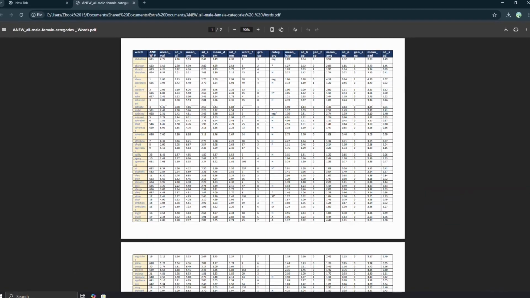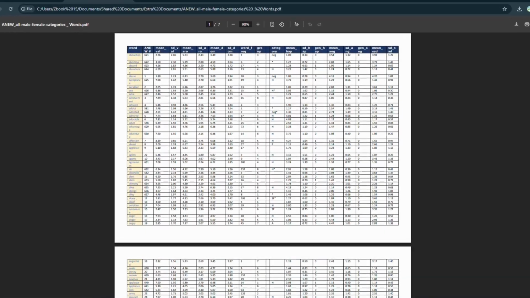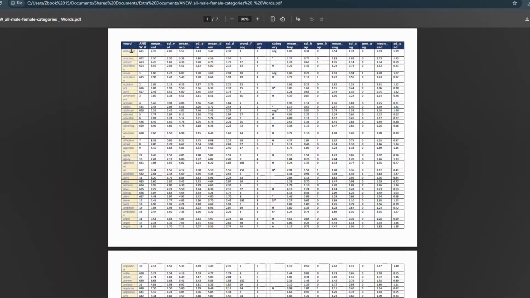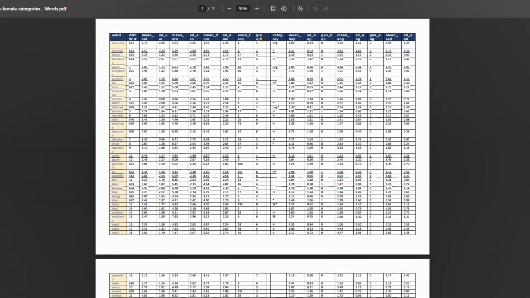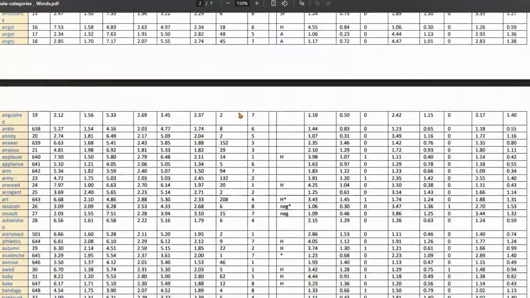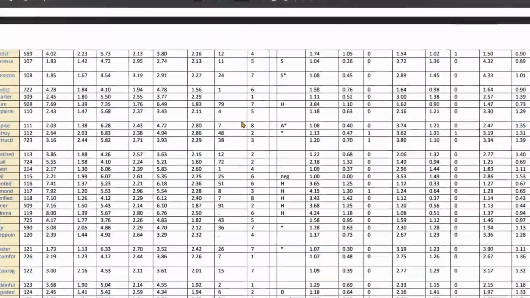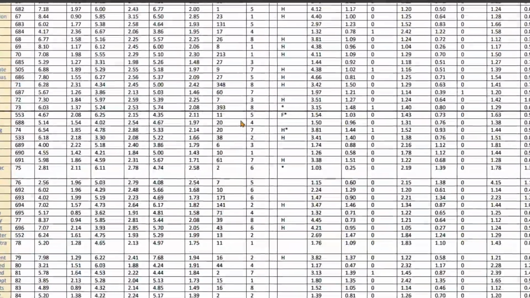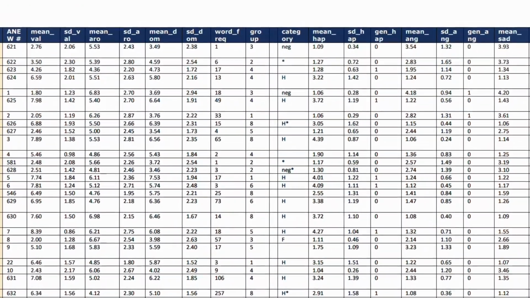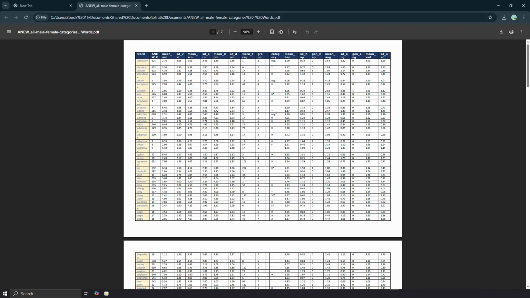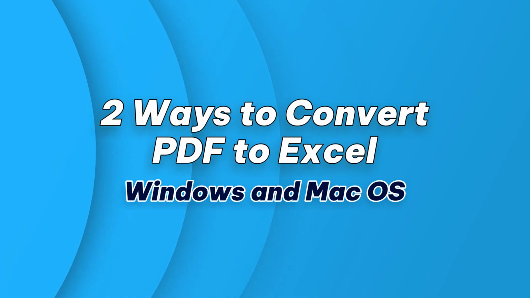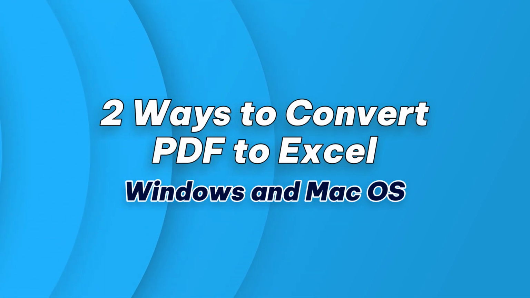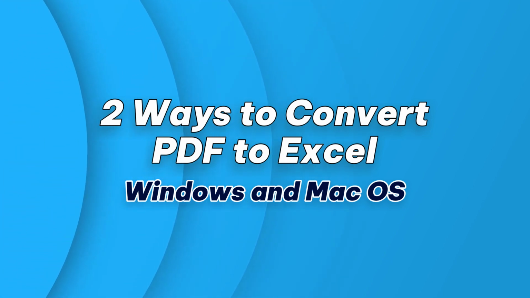You have a PDF with important tables, maybe a financial report, an invoice, or a data sheet, and you need those numbers in Excel. But when you try to copy and paste directly into Excel, everything turns into a formatting nightmare. The columns don't align, numbers get misplaced, and you spend more time fixing it than actually using the data. In this video, I'll show you two solid ways to convert a PDF to Excel with the tables intact, whether you're on Mac or Windows.